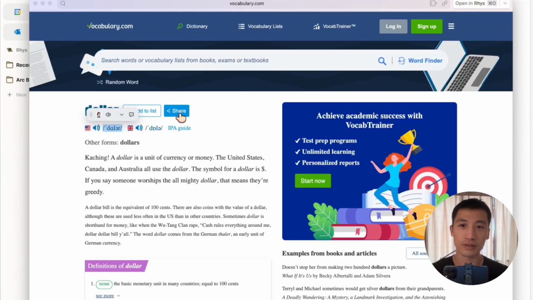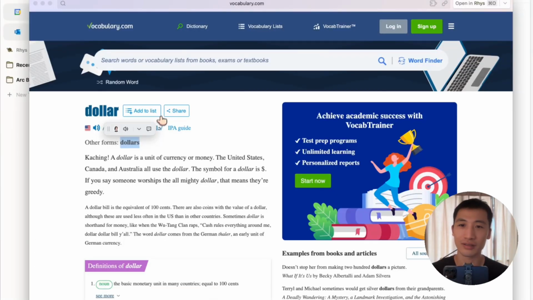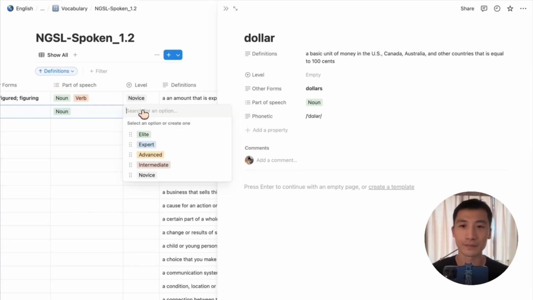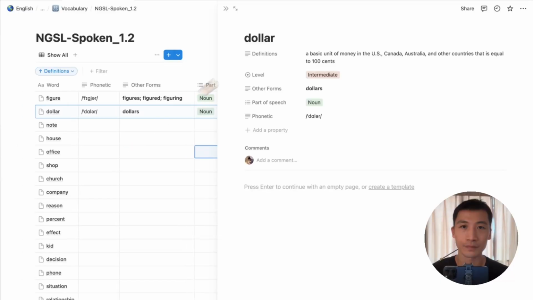No, let me just remember this. Write it to my Notion. Dollar. Dollar has another form, dollars. Is that just the plural? Yes, the plural of dollar is dollars. So you could say, I have $5. Do you have any other questions about this word before we move on?